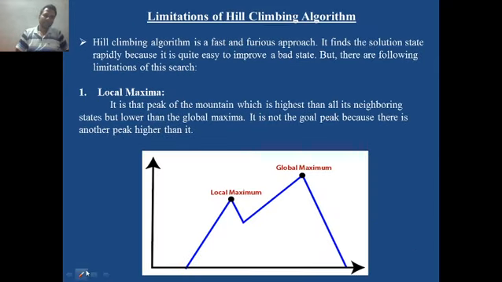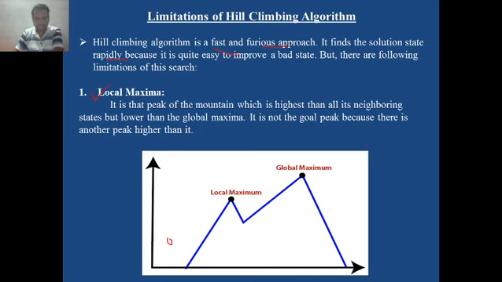Even though the hill climbing algorithm is fast as well as furious, it works very rapidly to find the solution, but there are some limitations. For example, it may get stuck in local maxima.